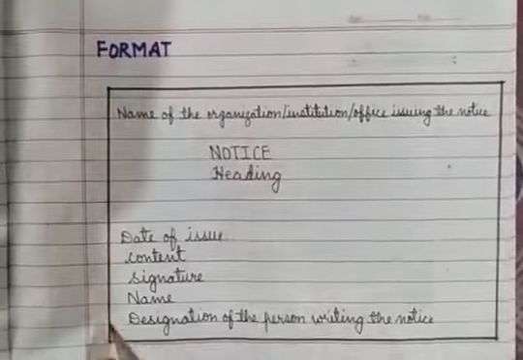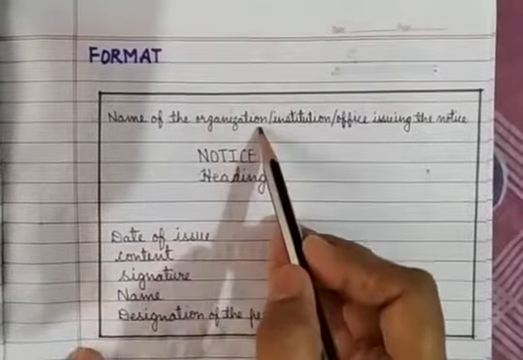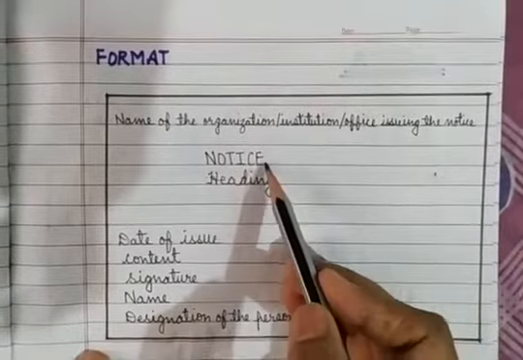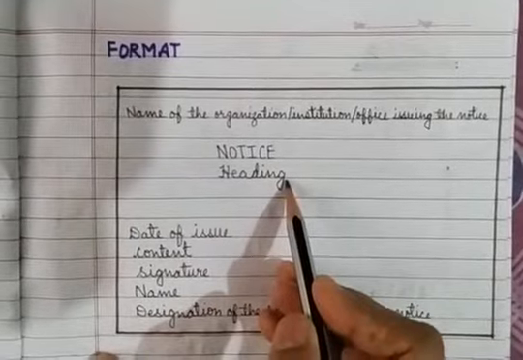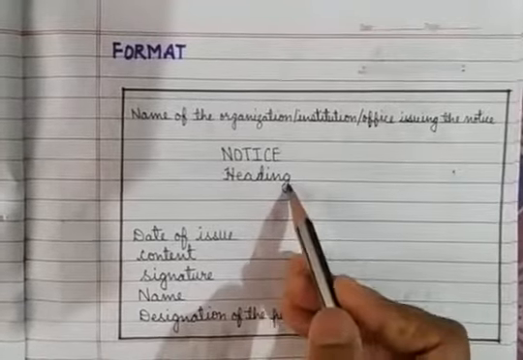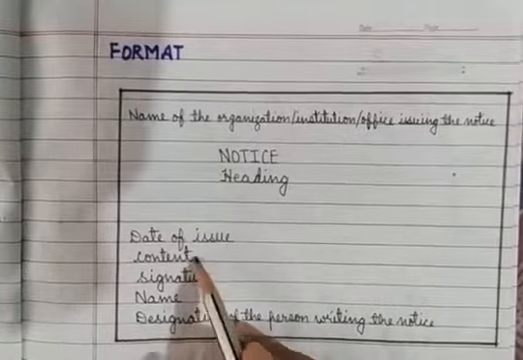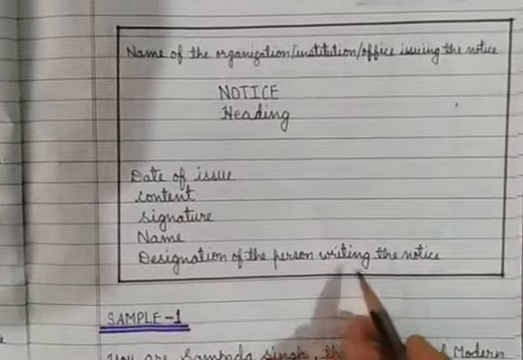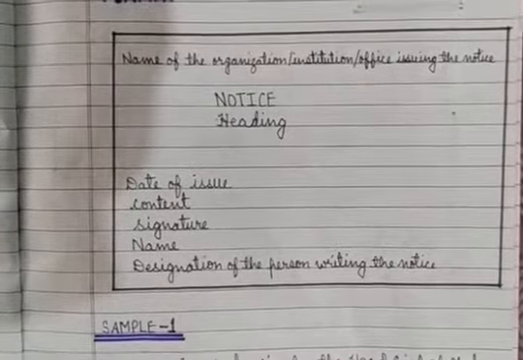Now as you can see, a box is made over here. In the box, the name of the organization, institution, or office issuing the notice. After that, notice will be written, and then the heading. You have to mention the heading here, meaning about which you are giving the notice. Then the date of issue, the date on which you are writing the notice, content, signature, name, and designation of the person writing the notice. It will become more clear to you when you read the sample.